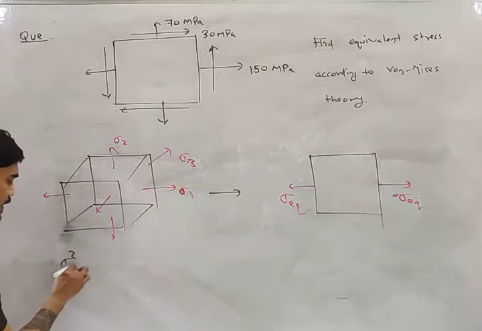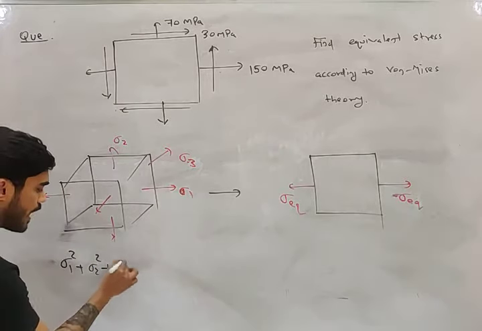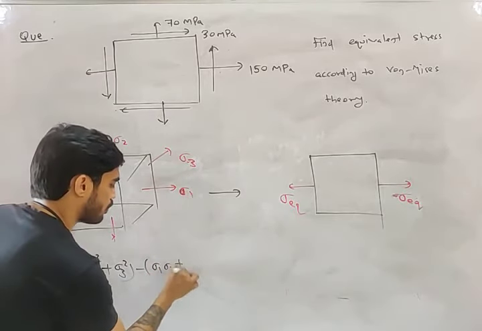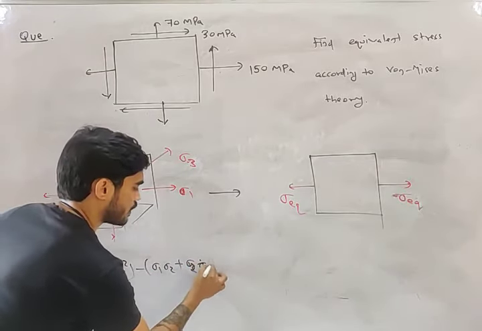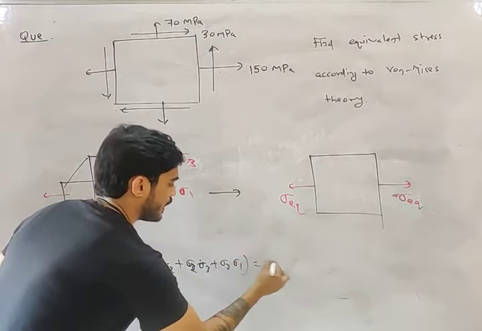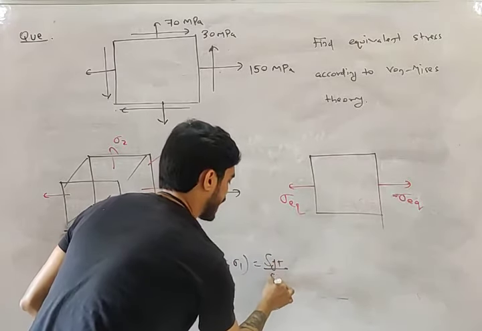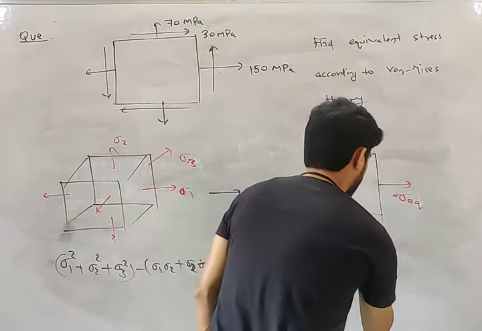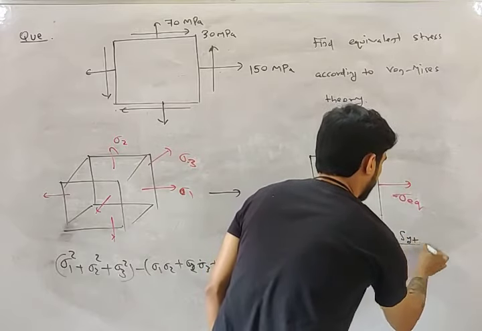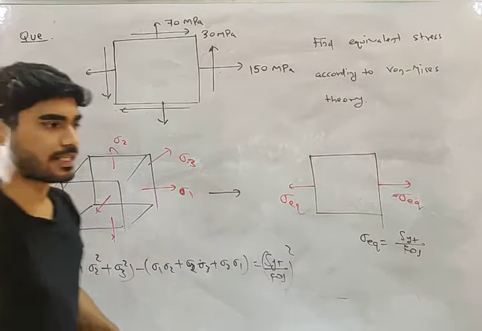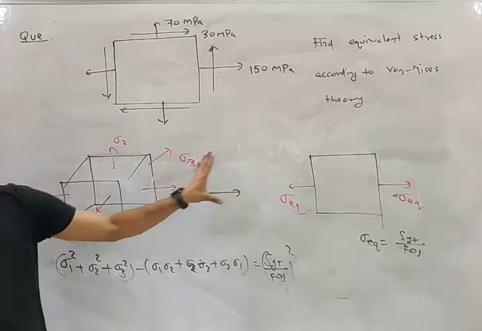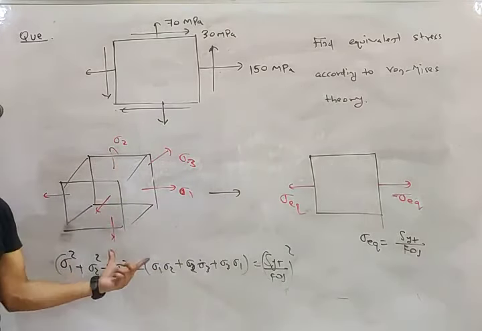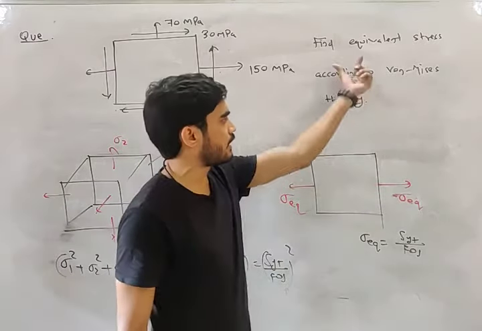Now my friend, what will be the equation in this case? Sigma 1 square plus sigma 2 square plus sigma 3 square minus (sigma 1 sigma 2 plus sigma 2 sigma 3 plus sigma 3 sigma 1) equals (SYT by FOS) whole square. And the relation is sigma equivalent equals SYT by FOS. This is the equation according to von Mises theory in this case.